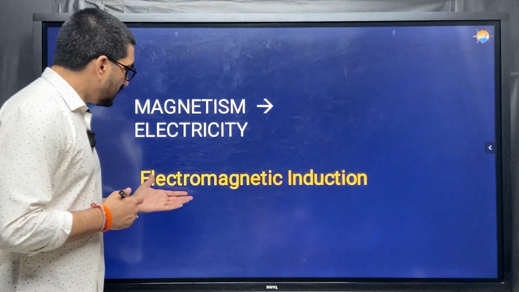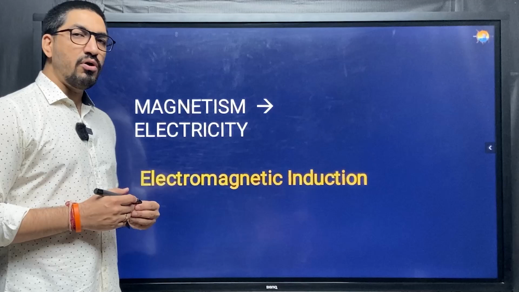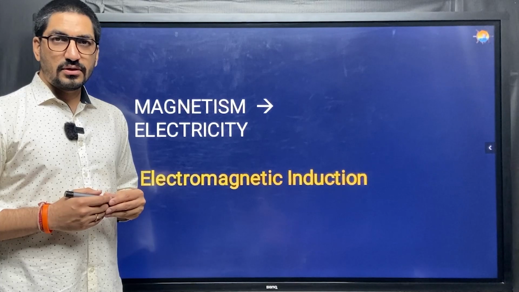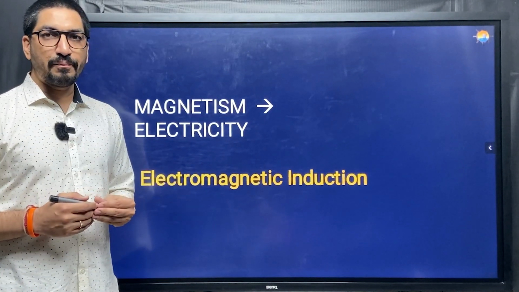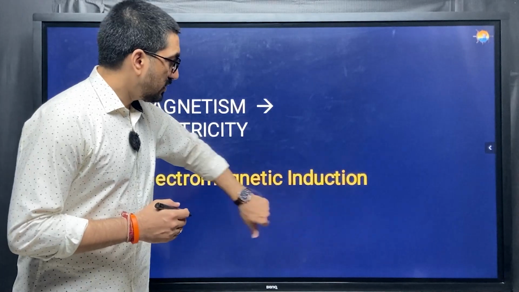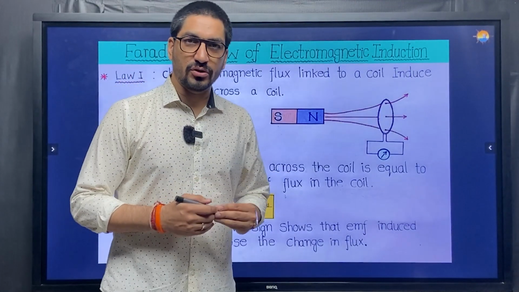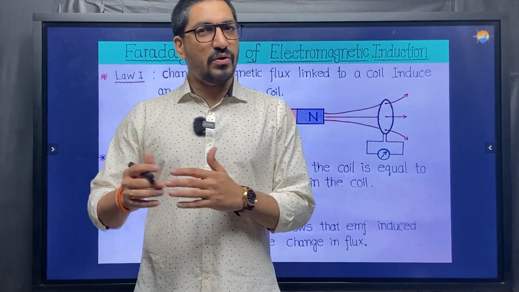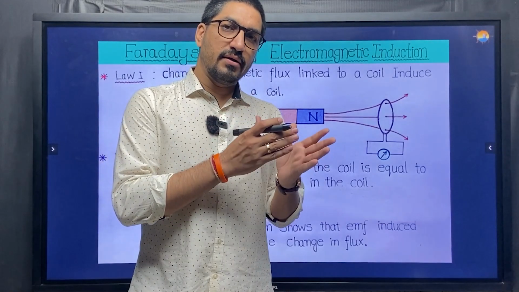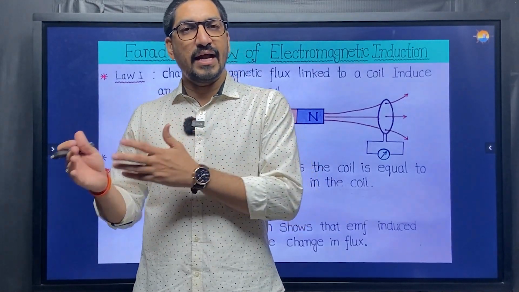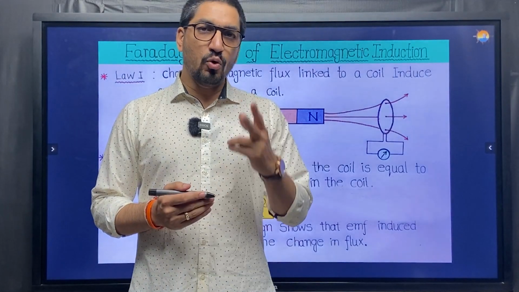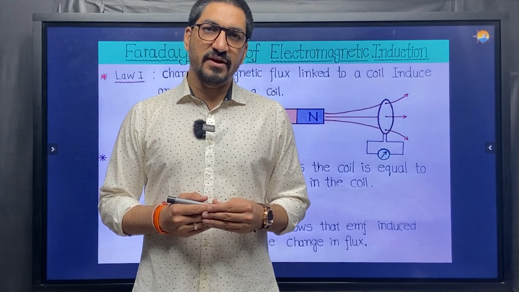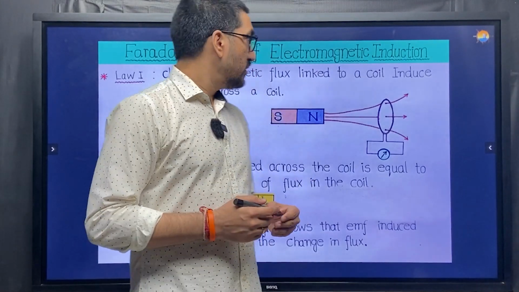The principle with which we can do this is called electromagnetic induction. And what are the famous laws regarding electromagnetic induction? Yes, Faraday's law of electromagnetic induction. So Mr. Faraday demonstrated that yes, it can be created, and that magnetic effect can be converted to electricity, and he gave two laws for that. So let us study those famous two laws of electromagnetic induction.